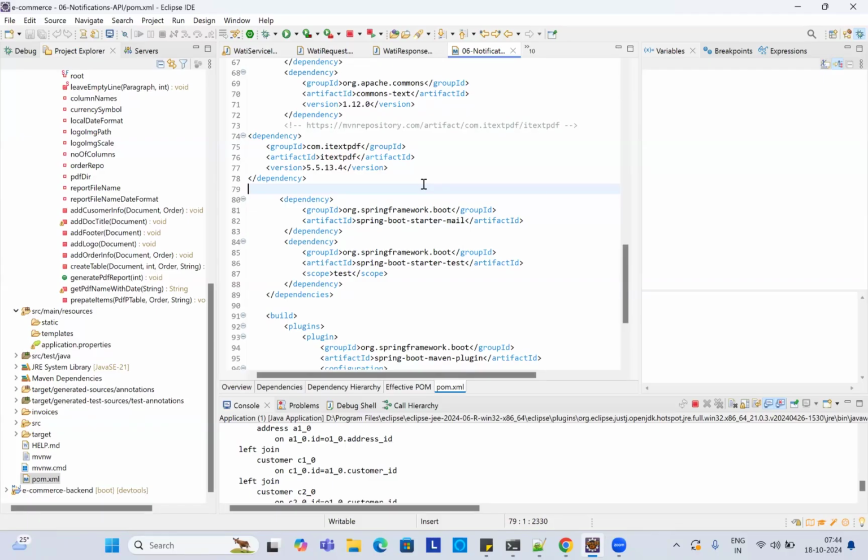Now, how are you scheduling these batches? This is basically a batch job. How do you schedule them?